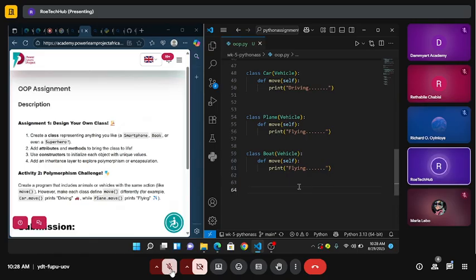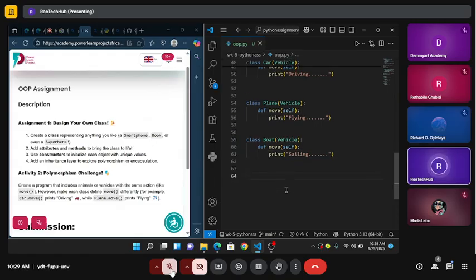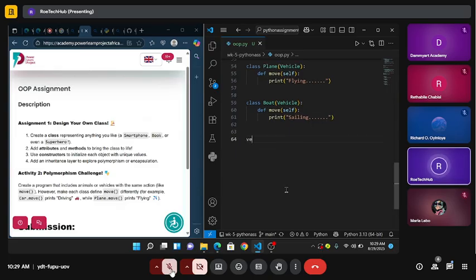So the boat has been added. You cannot fly a boat, so I'm going to say "sailing". Okay, now let's use these things and see how it works. I'm going to call vehicle, and use a list to call all of them at once. I'm going to call Car, then Plane, then Boat.